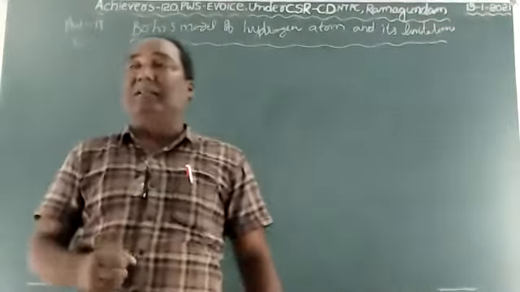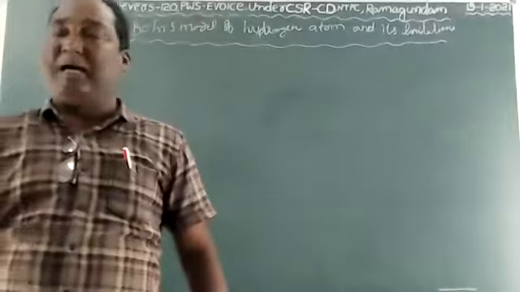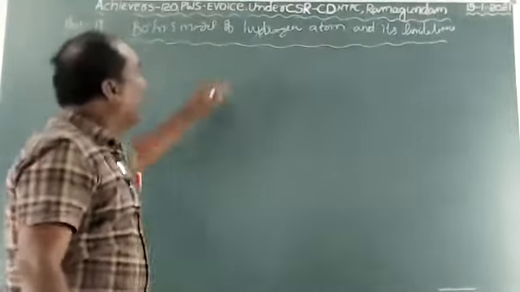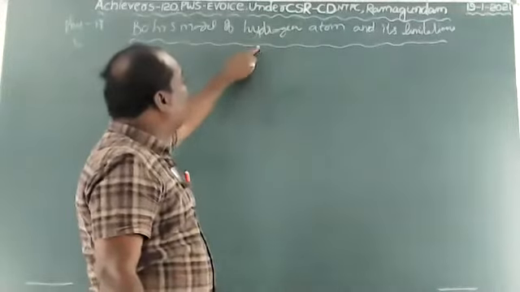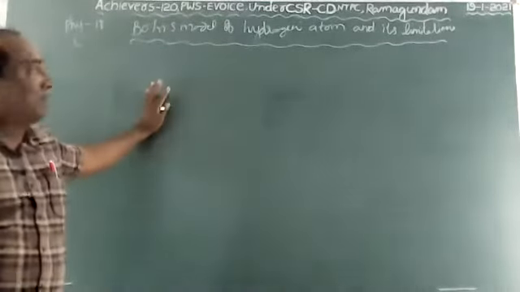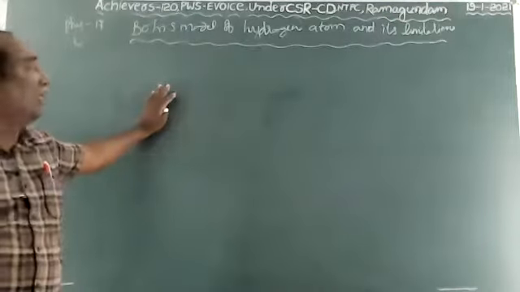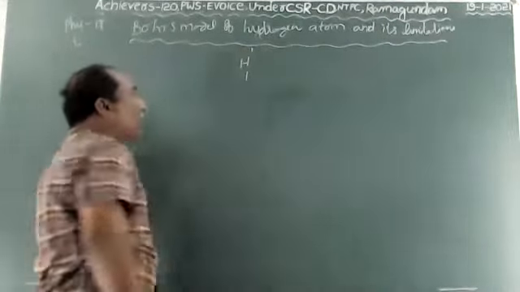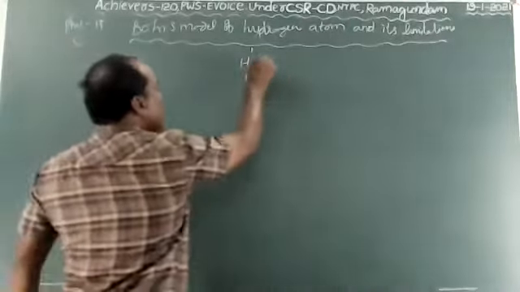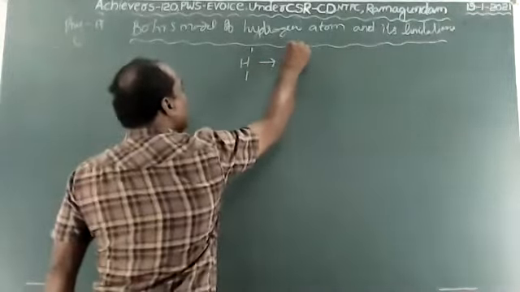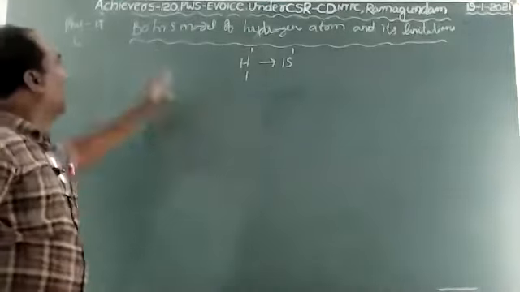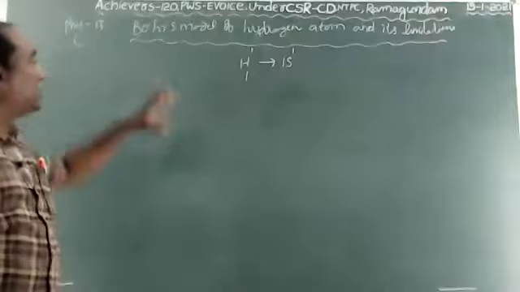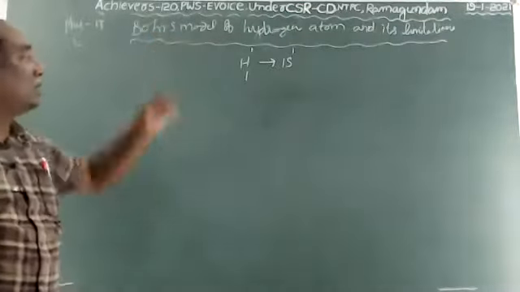Hydrogen means we know that the atomic number is 1 and the mass number is also 1. So it has only one electron, the first element in the periodic table. So the electron configuration of hydrogen is 1s1. Then Bohr's model of hydrogen atom. Niels Bohr explained the hydrogen atom.